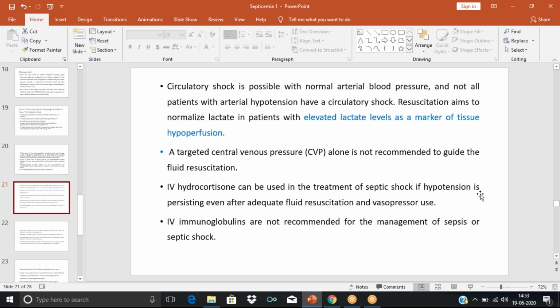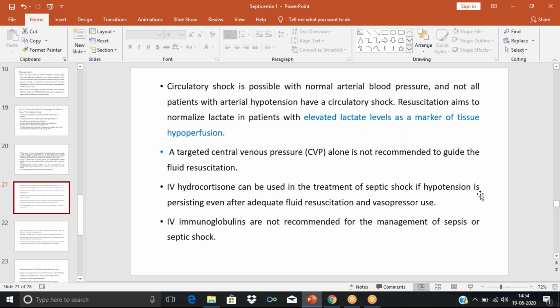This central venous pressure is actually the preload. If we estimate the central venous pressure, it is just like we are measuring the preload. We can know the preload. So in that way we can identify whether the patient's fluid resuscitation is becoming successful or not. So central venous pressure can be monitored to guide the fluid resuscitation.